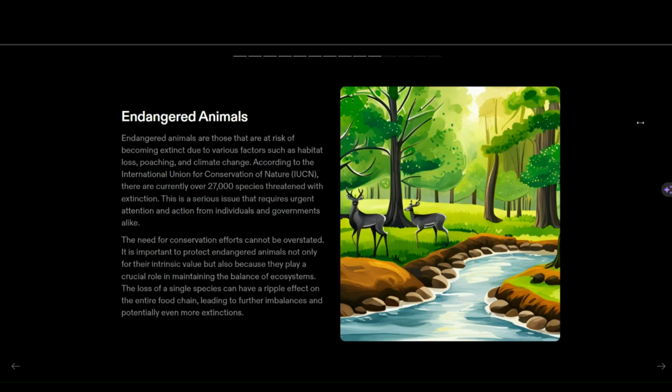The next one is endangered animals. According to the International Union for Conservation of Nature, there are currently over 27 species threatened with extinction. This is a serious issue which requires urgent attention and action from individuals and governments alike. Extinct animals like the dodo, dinosaurs, and Irish deer are some of the important examples.